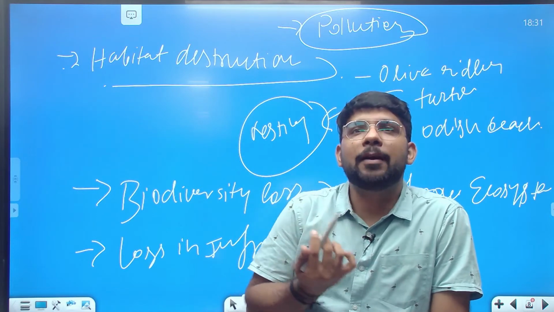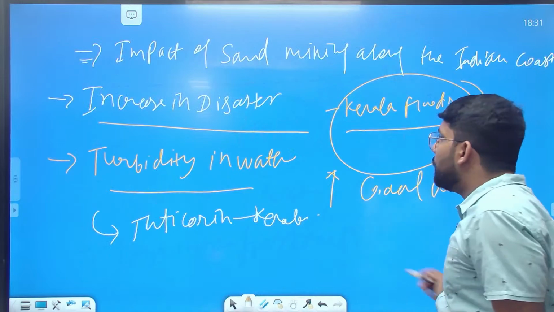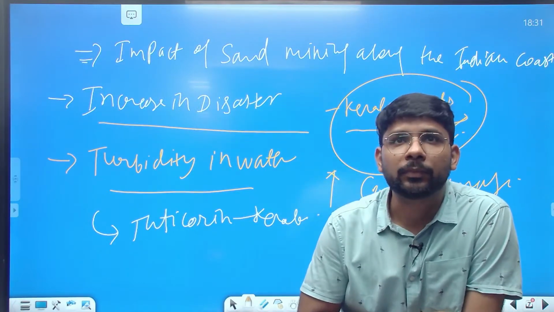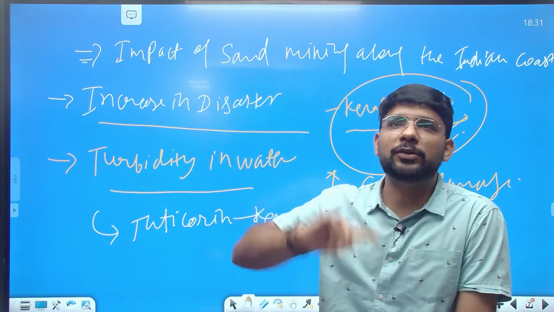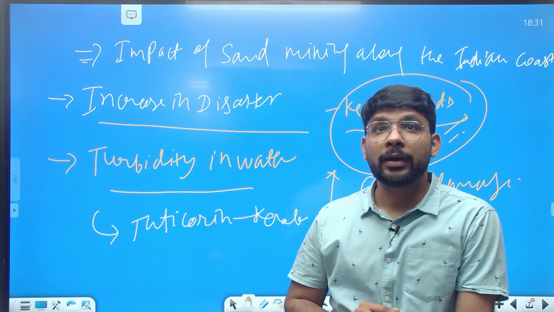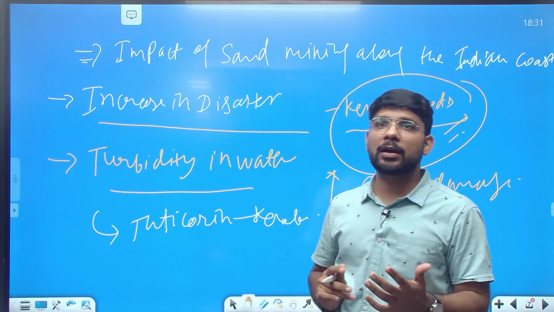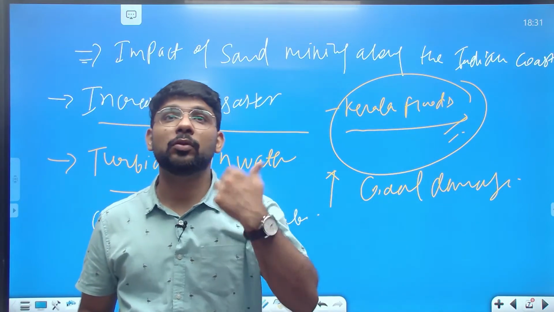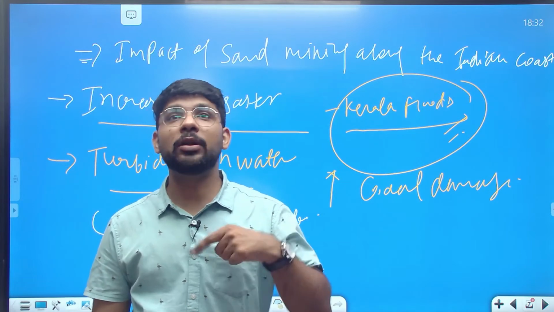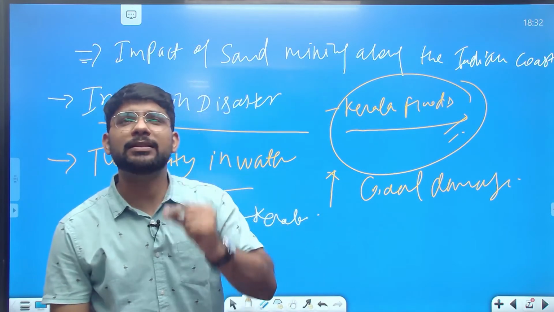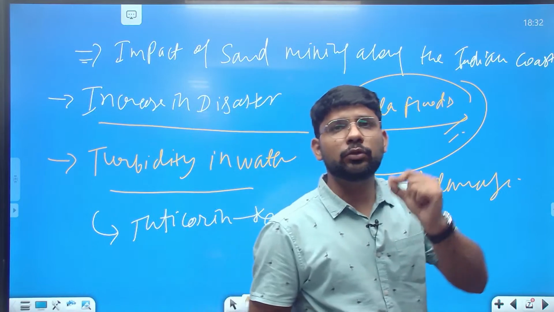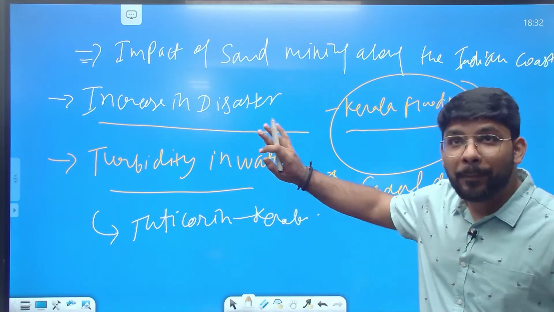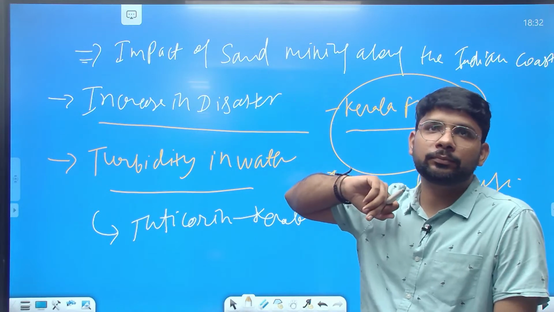So what examples can you give here in the impacts? You can give the impacts of sand mining on the increase in disasters. You can give the specific example of the Kerala floods. It increased the turbidity in the water, which leads to the impact on coral reefs, coral damage. You can give the example of Tuticorin, and specifically a beach in Kerala, which was impacted by the turbidity of the water.